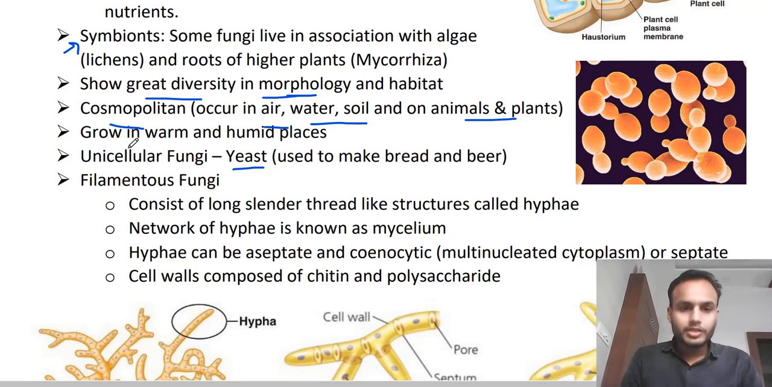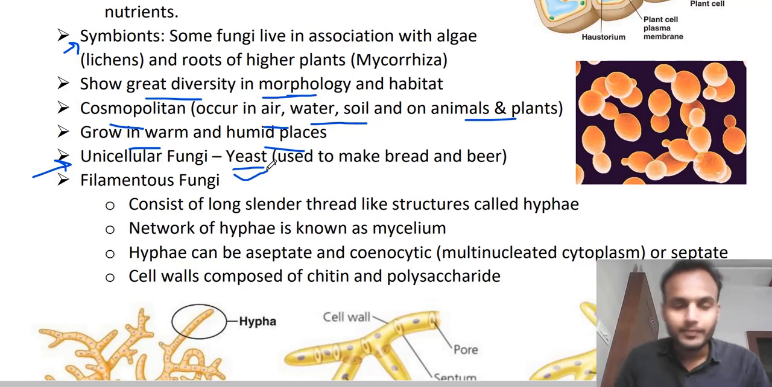So they normally grow in the warm and humid places. Okay, where are they growing? In the warm and humid places. Okay, so these unicellular fungi, yeast. What is the scientific name of yeast?